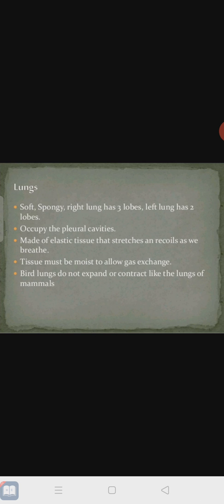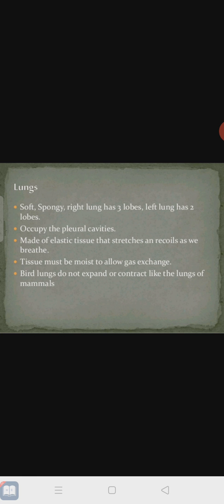First you have to study about the lungs. I already told what is meant by lungs, how they work, and what their function is. Air sacs are again compartment-like, thin structures that play an important role in the exchange of gases. Air sacs are mainly present in birds. Birds have lungs, and other than the lungs they also have air sacs, which means two respiratory organs, the lungs plus the air sacs.